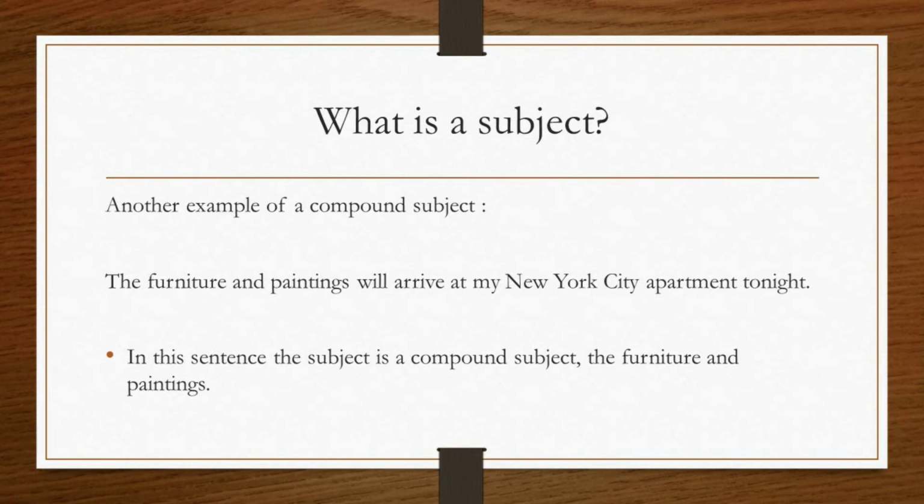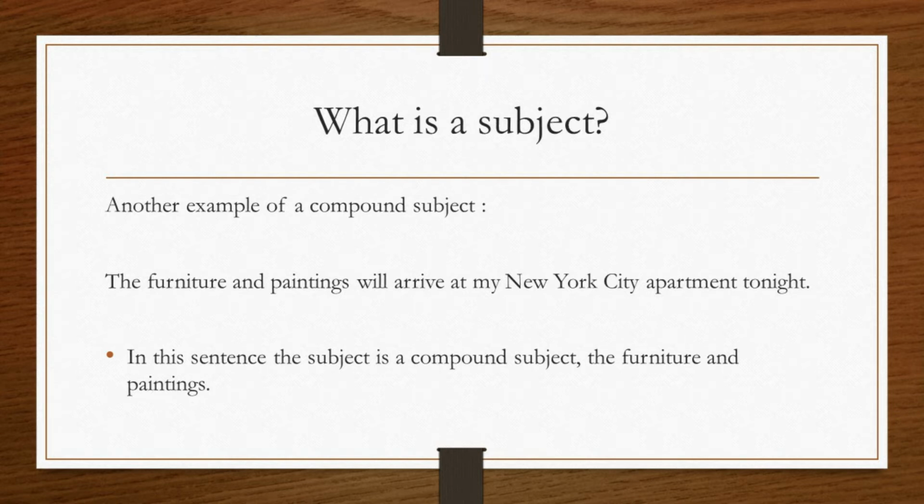Compound subject: The furniture and paintings will arrive at my New York City apartment tonight. Okay? In this sentence, the subject is a compound subject, which is the furniture, which is one subject, and paintings, which is the second subject.